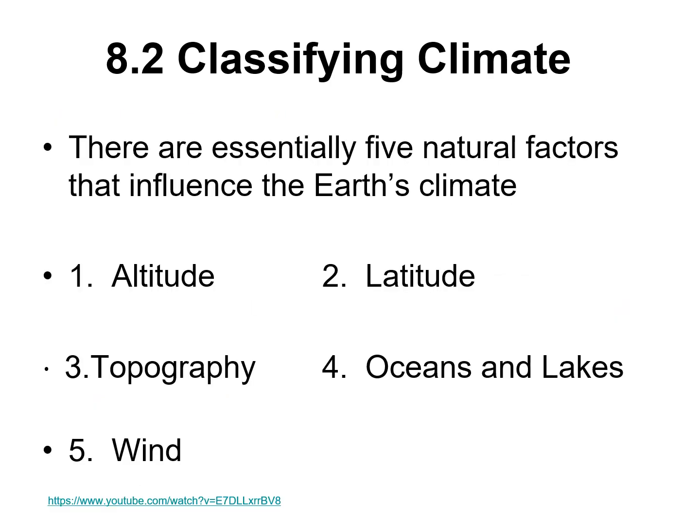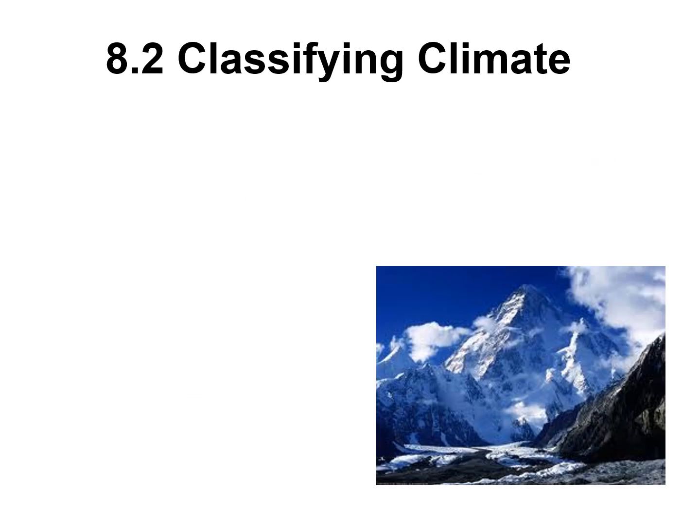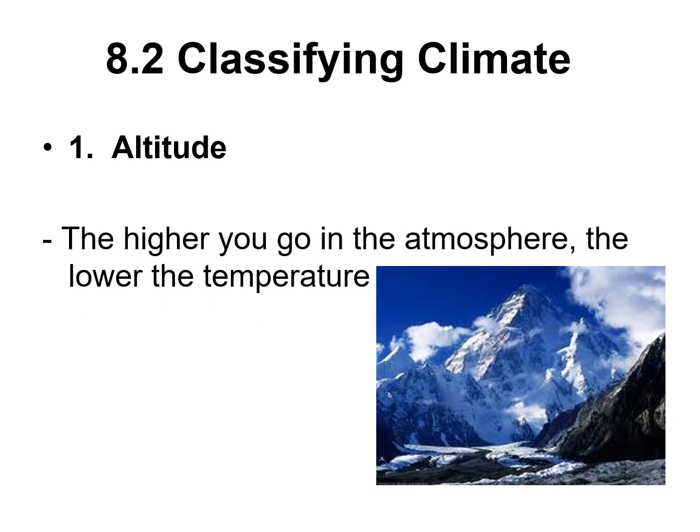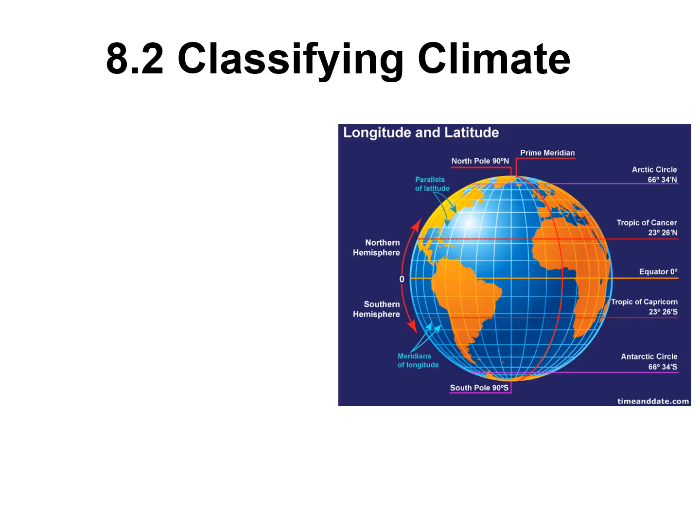Additionally, in this section, we need to talk about the 5 natural causes of climate: altitude, latitude, topography, bodies of water, and some wind action. So looking a little closer at these here, we've got altitude, which just simply says the higher you go in the atmosphere, the lower the temperature. So if you lived on top of Mount Everest up here, you'd probably have to assume it would be pretty cold up there. So altitude can influence your climate.